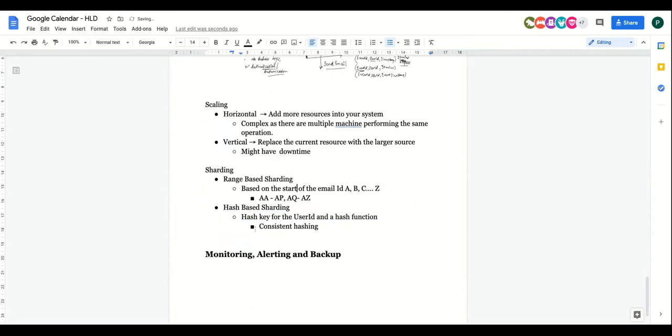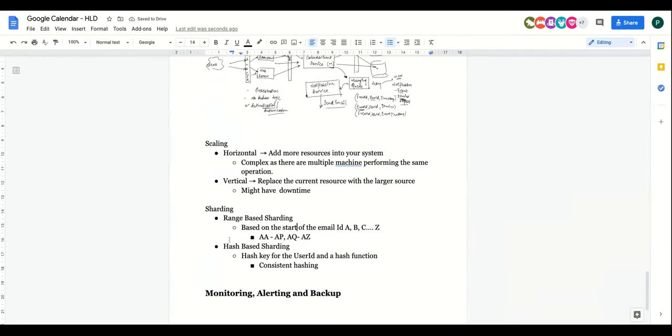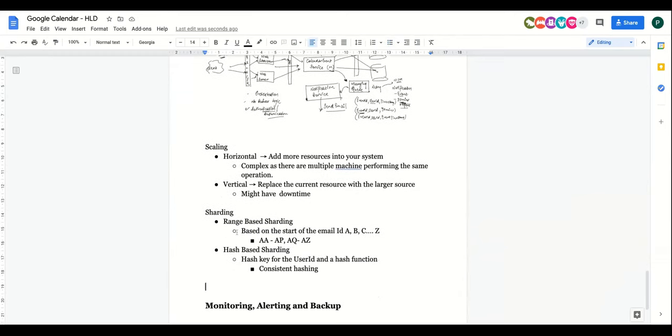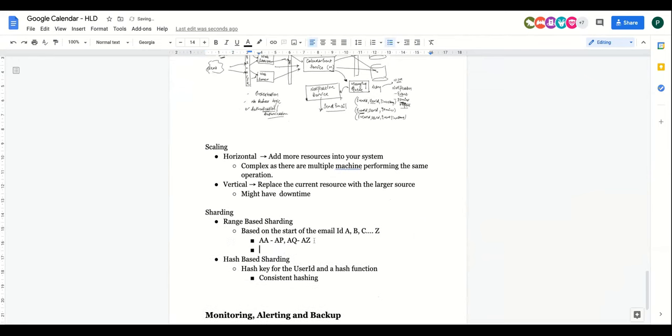Start of the email ID. Now what you can do here is hash based sharding based on the hash of the user ID. Now, do you need replication? See, if you're creating it globally, then you can say that for every region we'll have a separate shard. So you can do region based sharding. That is again part of your range based sharding, right? So here also you can do a mix of horizontal and vertical scaling, and also a mix of range and hash based sharding.